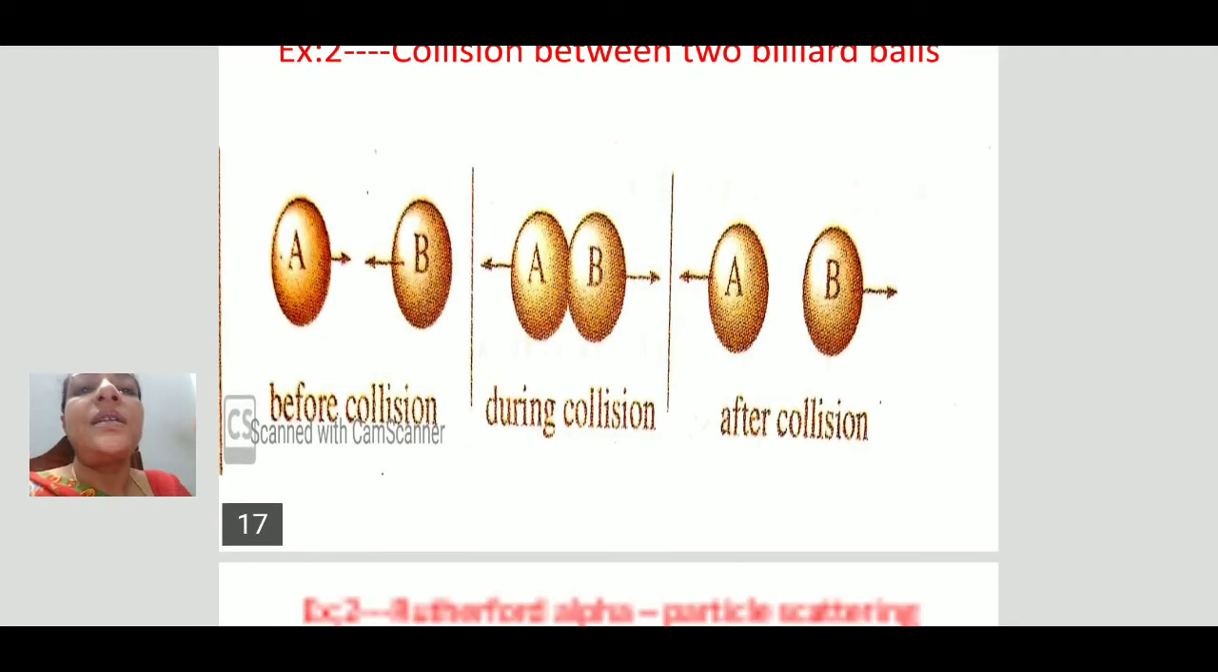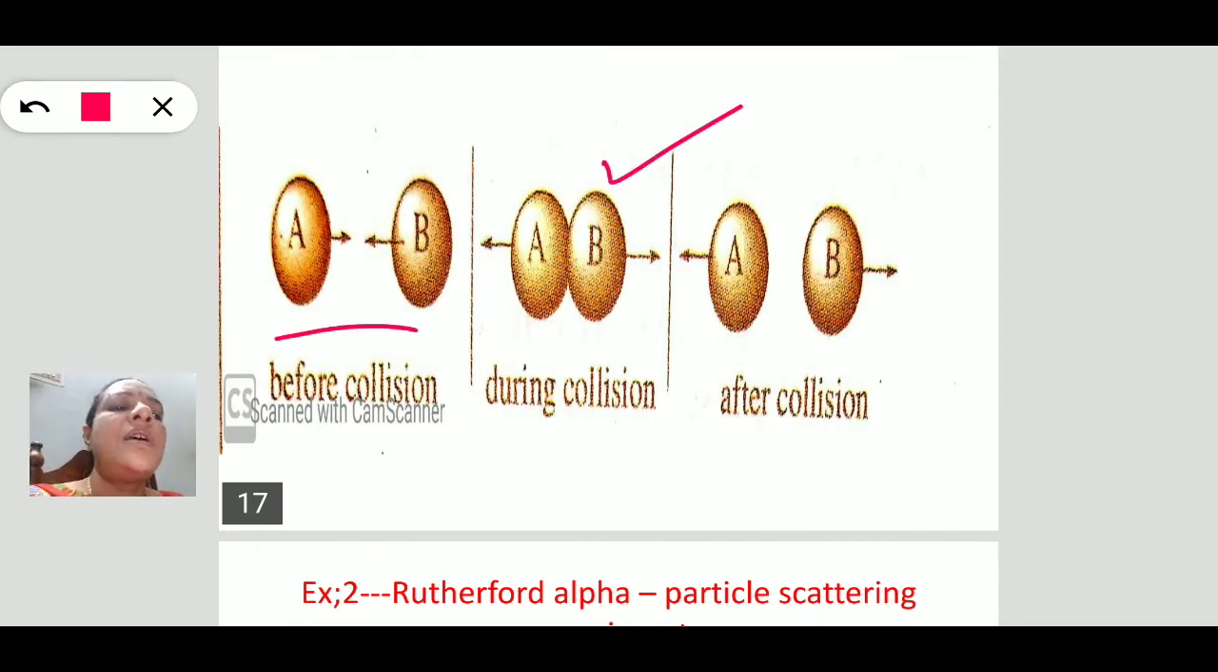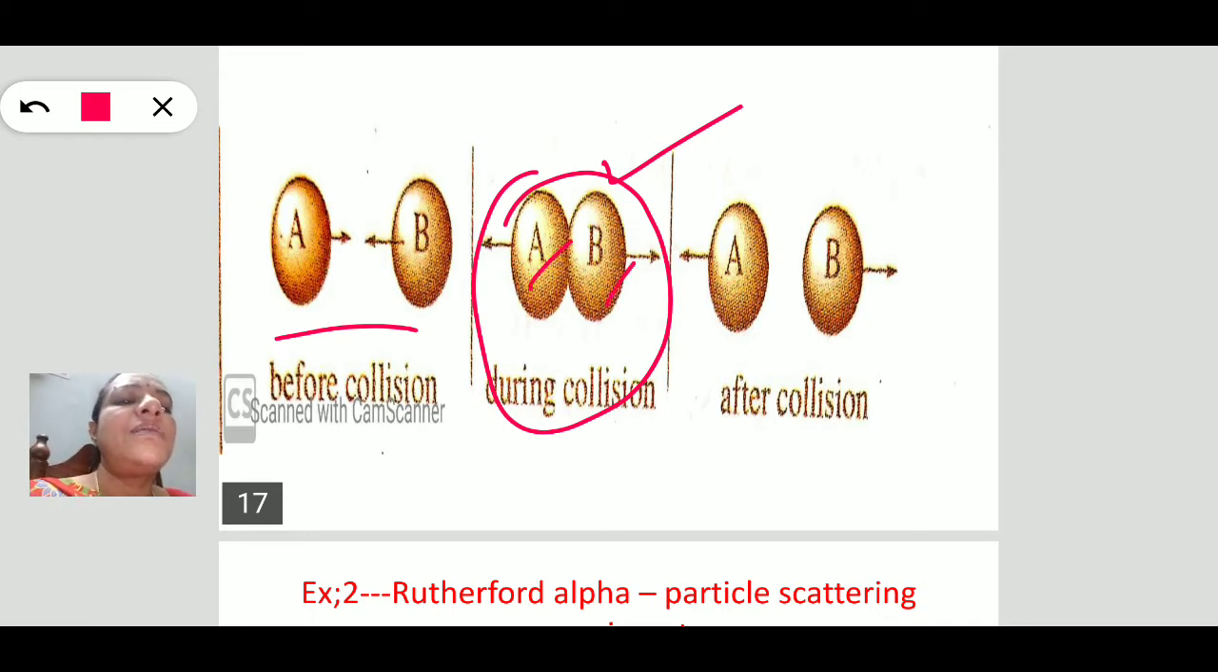See here another example of a collision. So this is also a collision. Before collision and during collision, there is an interaction between these two bodies. Physical interaction, that is real interaction, and then after collision.